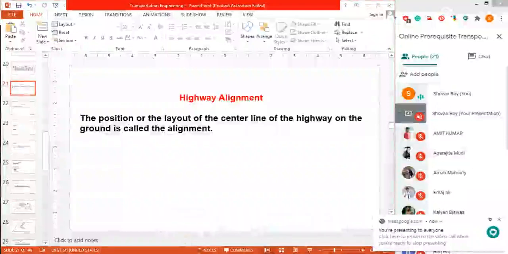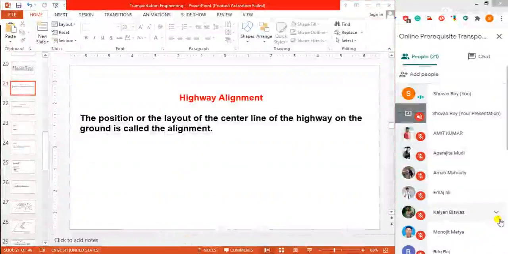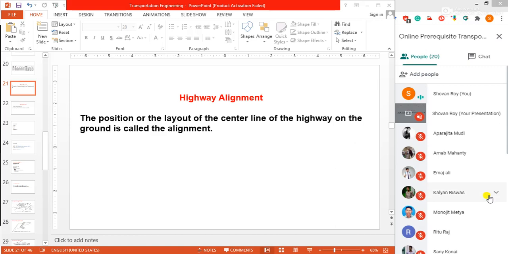Okay, today's topic is highway alignment. Now we are covering the theory portions of highway engineering or transportation engineering, as the name of your proposed subject for the fifth semester. So in transportation engineering, from the beginning, some theories are there.